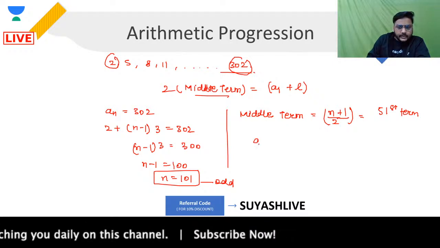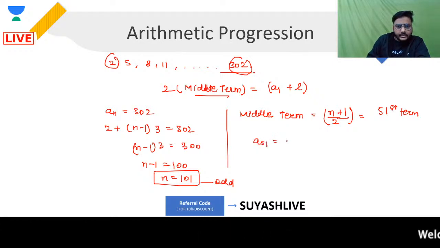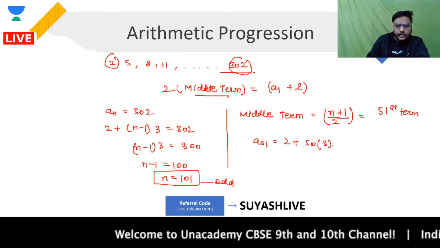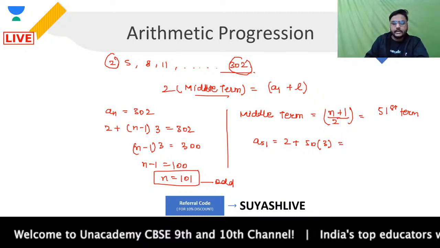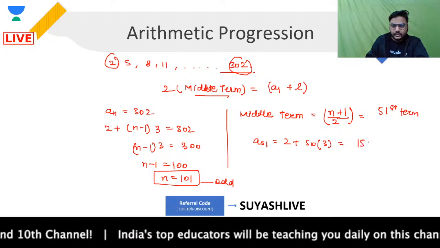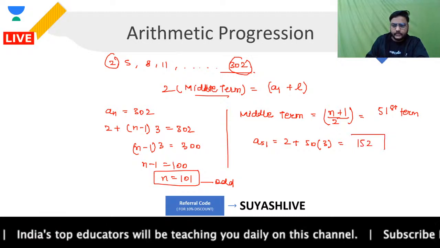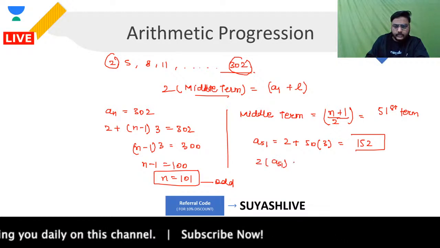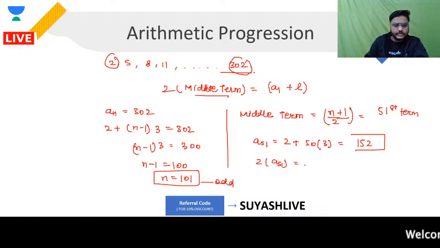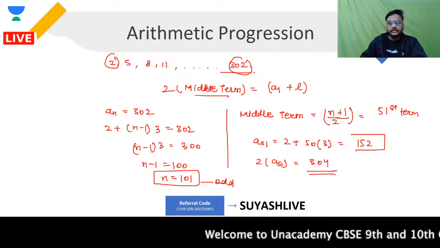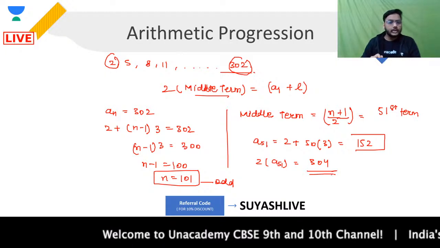Let's find out this 51st term, guys. 51st term will be nothing but a, that is 2, plus 51 minus 1, that is 50, into d, and d is nothing but 3 over here. So that would simply give you 2 plus 150, that is going to be 152. This is your 51st term. If you find out twice of the 51st term, what will that be? That will be 152 times 2, and that is going to be 304. Okay, this is your twice of the middle term.